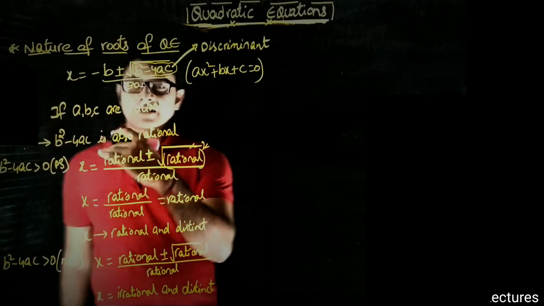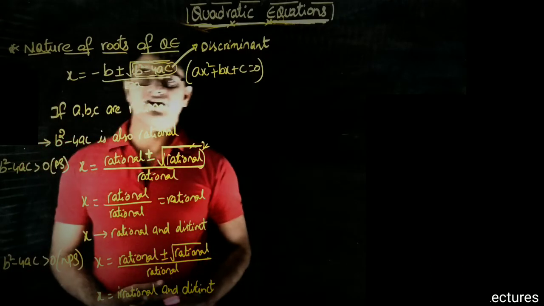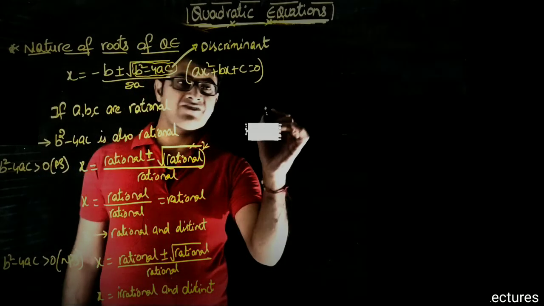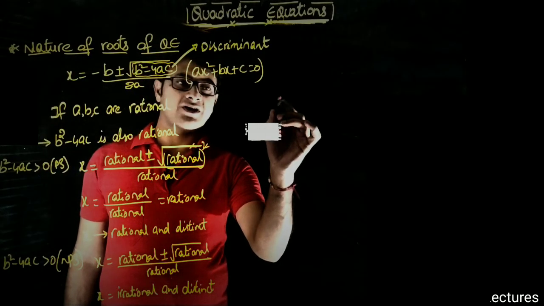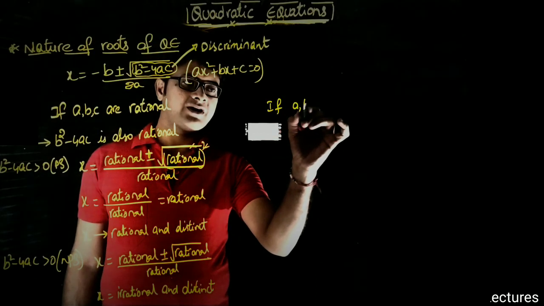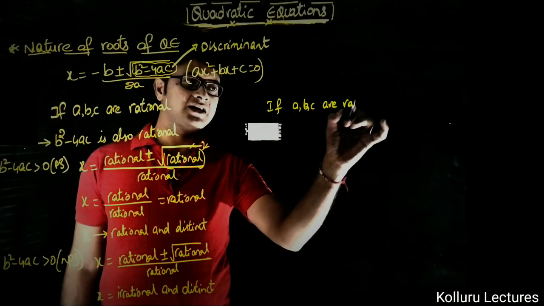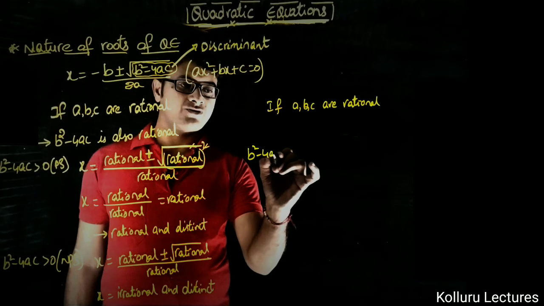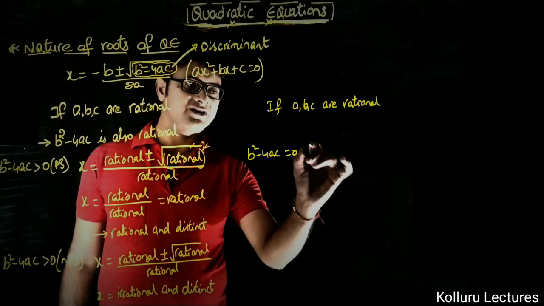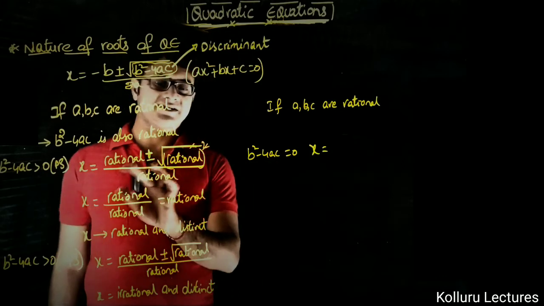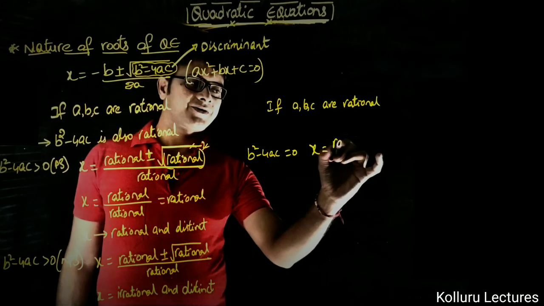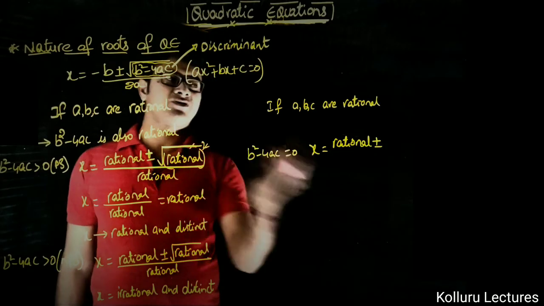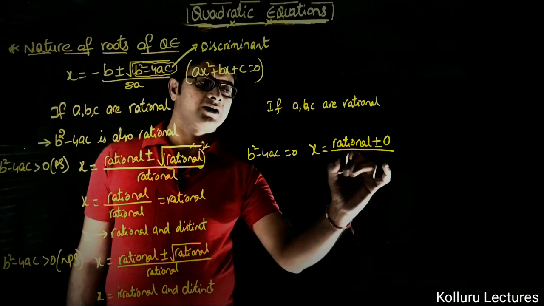So these are the two cases of b square minus 4ac when it is greater than 0. In the same way, if a, b, c are rational and b square minus 4ac is equal to 0, let us check the x value. x is equal to rational plus or minus b square minus 4ac, which is 0, upon rational.